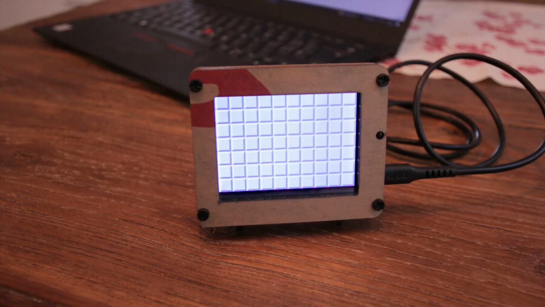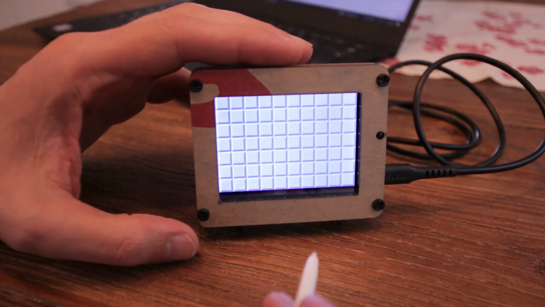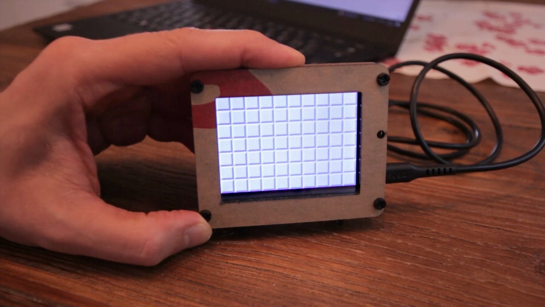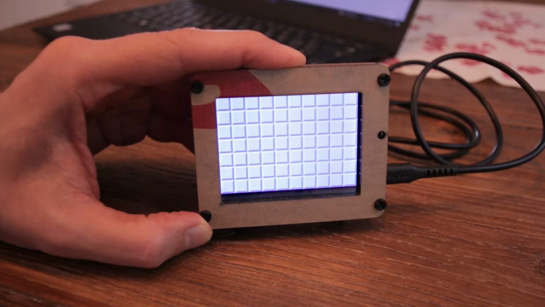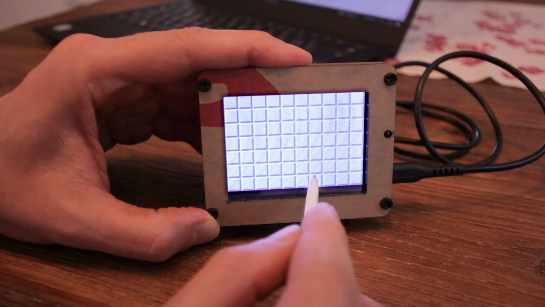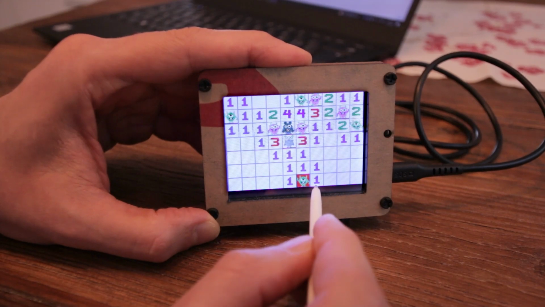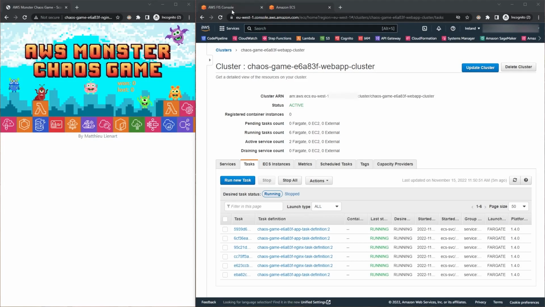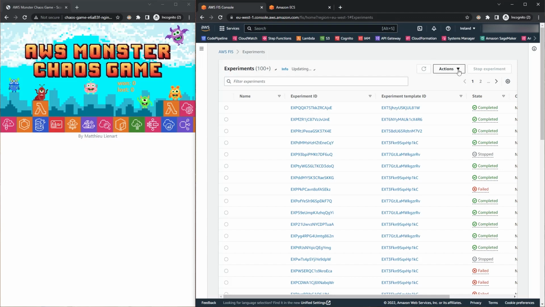Now we can play the game, and again the objective here is to lose this game, this monster sweeper game, in order to release monsters in our application infrastructure in AWS to generate chaos. So let's lose this game. Well, that was easy.